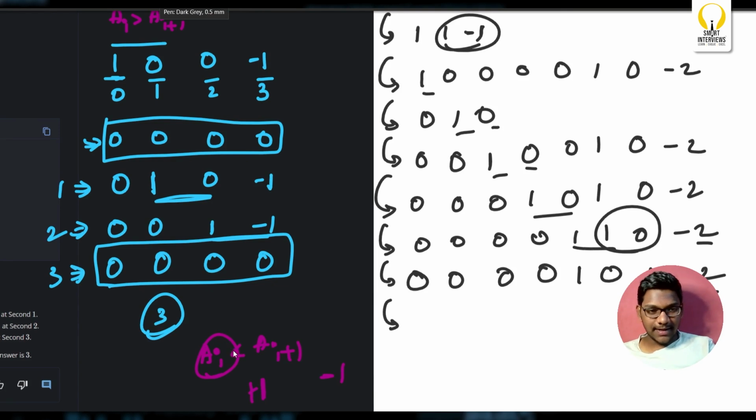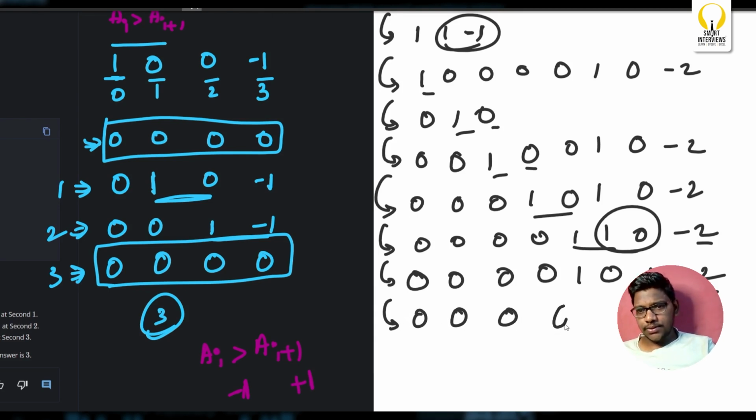Okay, sorry, my bad. I have reversed the cases. Here it is greater, my bad. Okay, A of I is greater, right? So in that case, this will be reduced with 1 and this will be incremented by 1. I'll do the same. 0, 0, 0, 0, 1, 0, 0, minus 1.